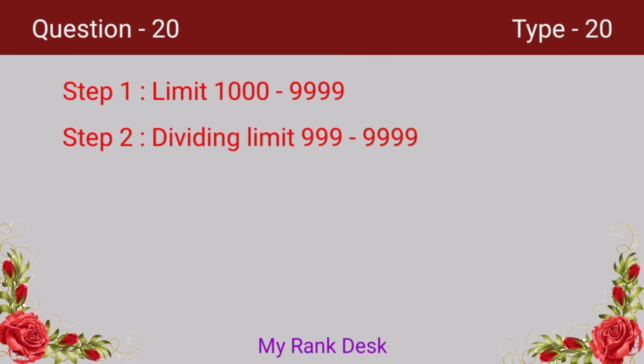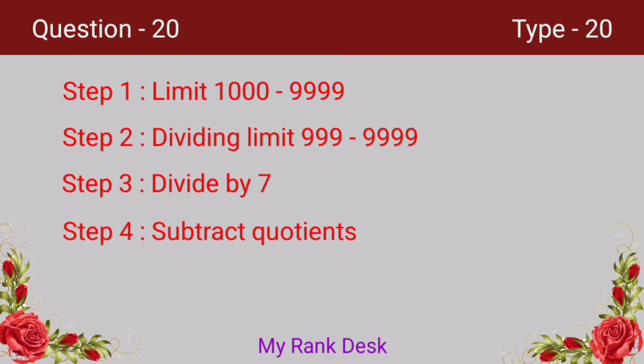Here we have to find the multiples of 7 from 1000 to 9999. When we divide 9999 by 7, we get the number of multiples of 7 from 0 to 9999. And on dividing 999 by 7, we get the number of multiples of 7 from 0 to 999. On subtracting the quotients, we get the number of multiples of 7 from 1000 to 9999.